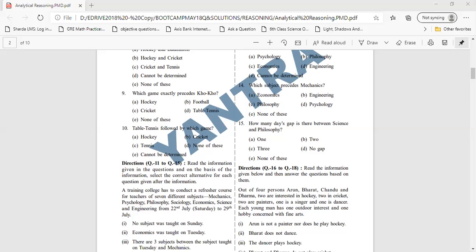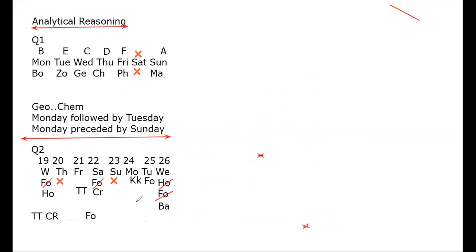No, sir, there is no game. Okay. What they are asking is which game is played before. Sunday is empty, sir. Okay, no game. Before that is Sunday. If they ask you which game is played, then it is cricket on Saturday.